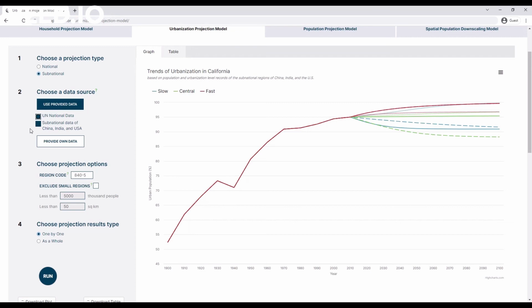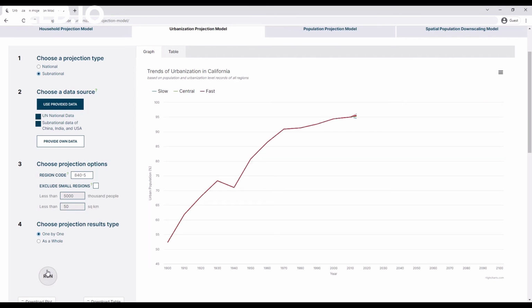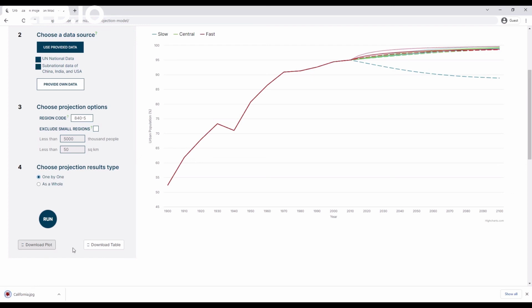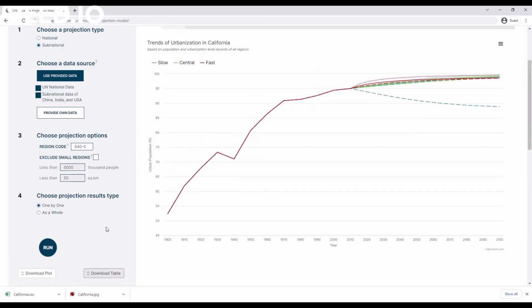The second option for inputting data is to use these datasets plus historical national records from the UN World Urbanization and Population Prospects to produce the projections. Notably, you can download both the plot and table generated by this model for your own records.